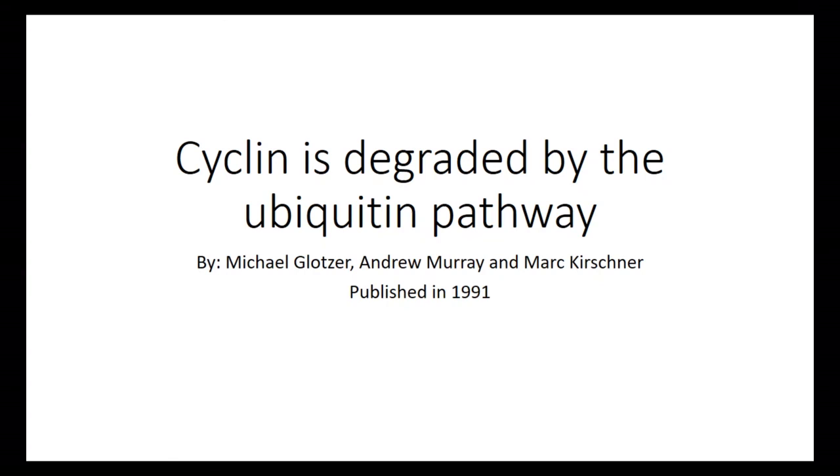Alright, today we're looking at "Cyclin is degraded by the ubiquitin pathway." This was done by Michael Glotzer, Andrew Murray, and Mark Kirschner, and published in 1991. The objective of their experiment was to show that cyclin is degraded by the ubiquitin pathway.